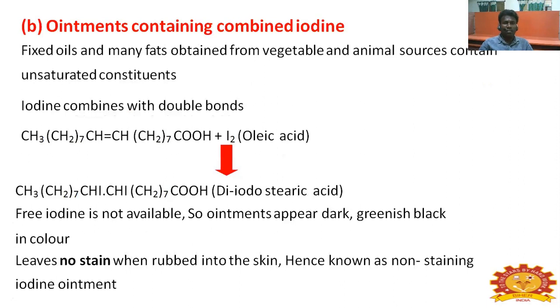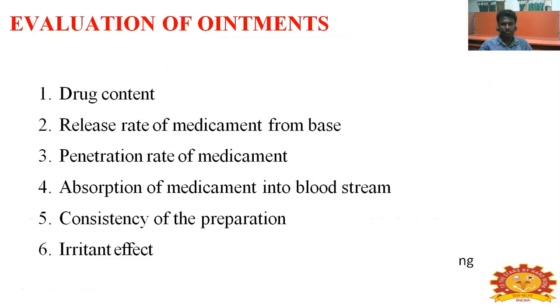Ointments containing combined iodine: the fixed oils and many fats obtained from vegetable and animal sources are unsaturated. Iodine combines with the double bonds, such as in oleic acid, forming diiodostearic acid. Free iodine is not available, so the ointments appear dark green or black in color. They leave no stain when rubbed into the skin, known as non-staining iodine ointments.